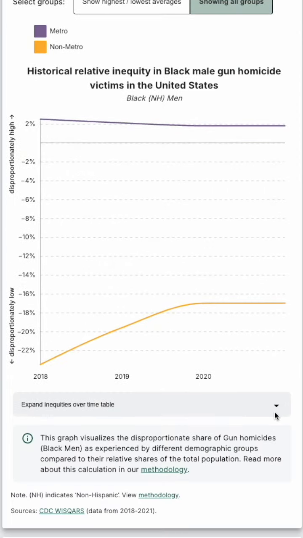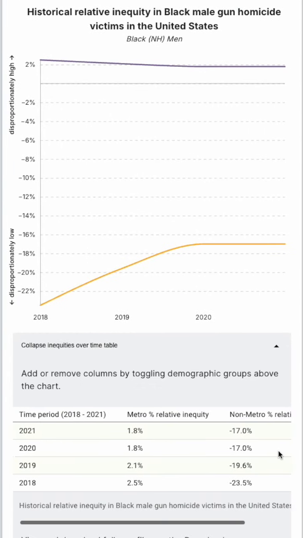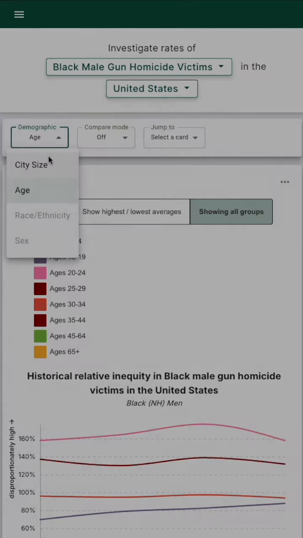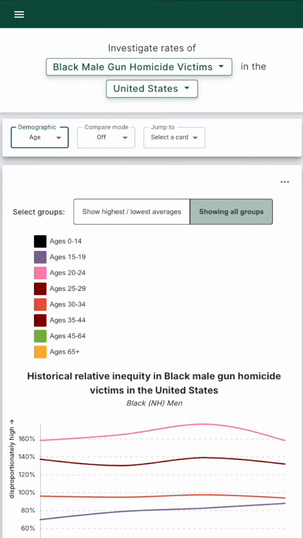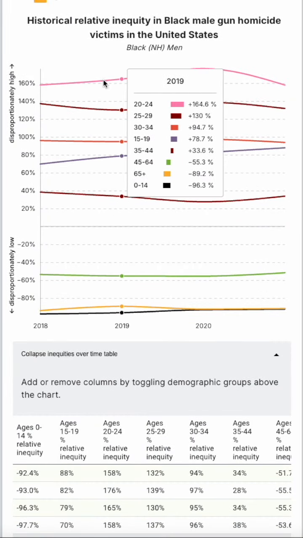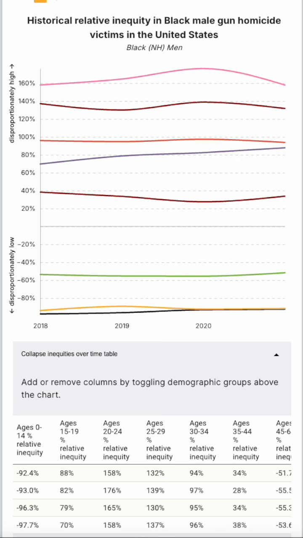To use this chart, start by selecting the demographic groups you want to examine. You can compare disparities by race, age, and other factors to see which groups are most affected by gun violence over time. Analyze how these disparities have changed. Are the inequities worsening or improving?